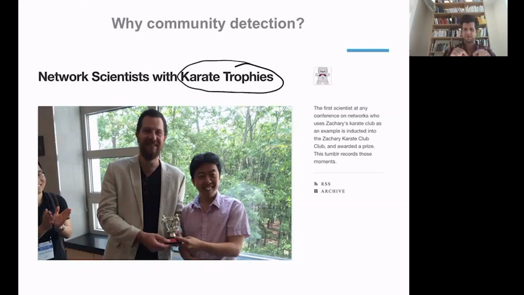And so it means that this small trophy has been doing some sort of a random walk between researchers doing community detection. And well, I continue to talk about it because I've never had it. Otherwise, I would be in the photograph here. And clearly, one of the big achievements that I want to reach in the next few months is to get hold of this small trophy.